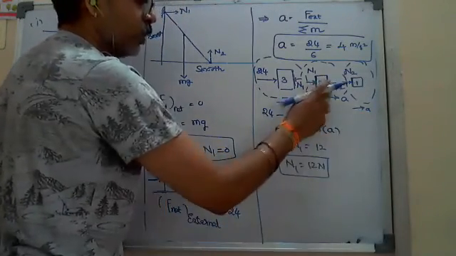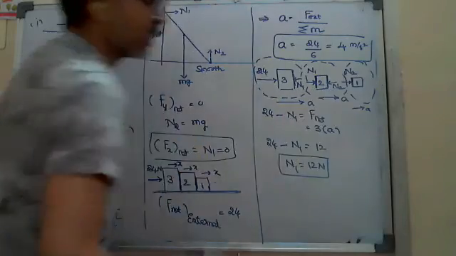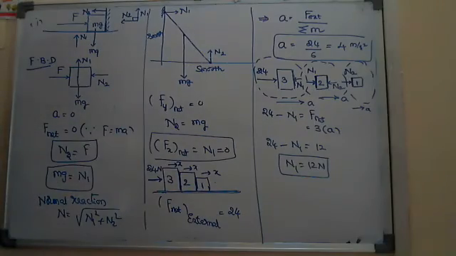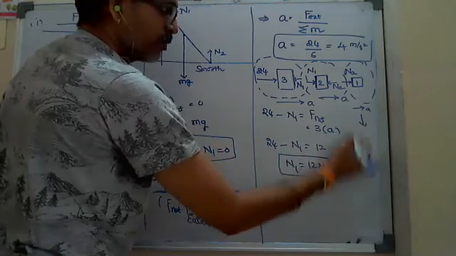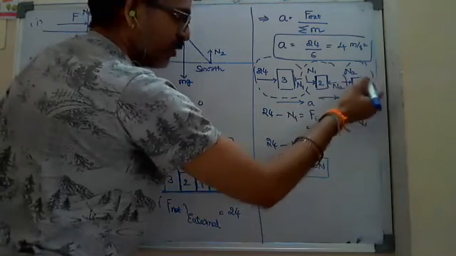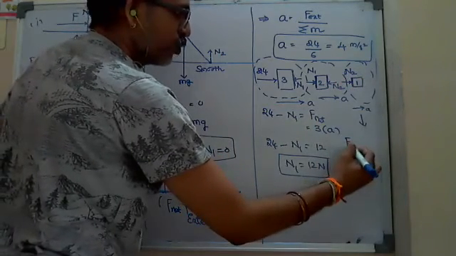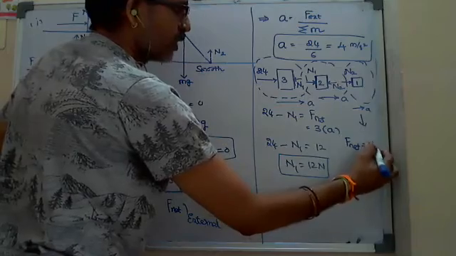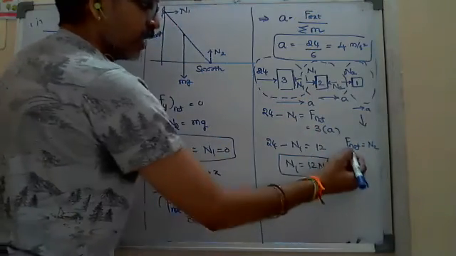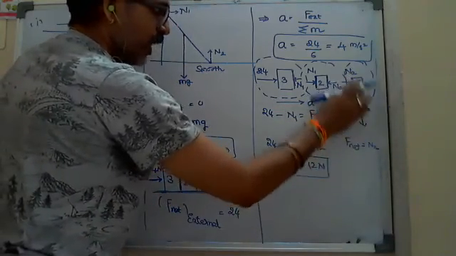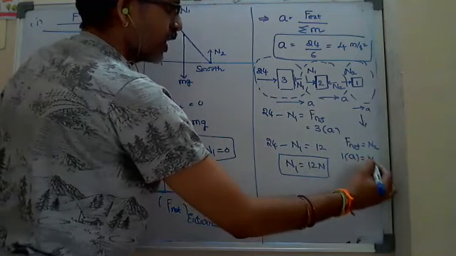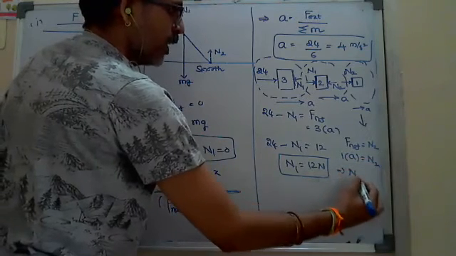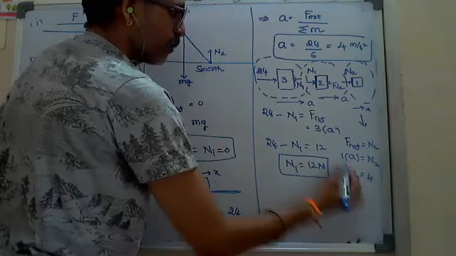To find out N2, I think it will be easier for us to use the last one. If I come to the last free body diagram, here I can write the net force is only N2 towards the right. And F net is equal to M into A. M is 1, into A, acceleration is 4, equals N2. That implies N2 is equal to, I'm getting 4.